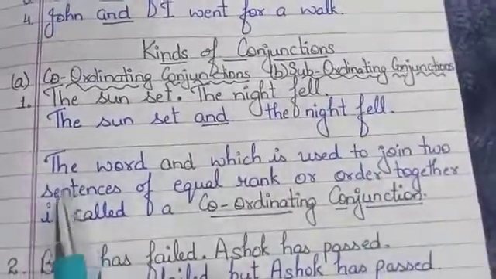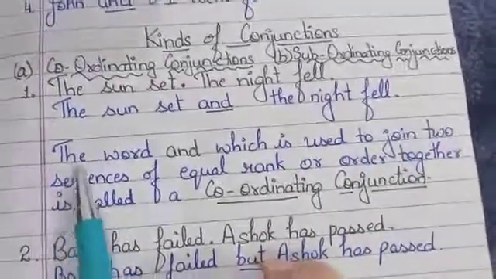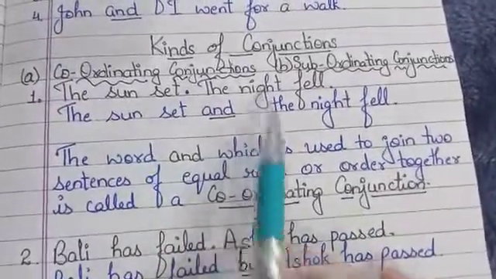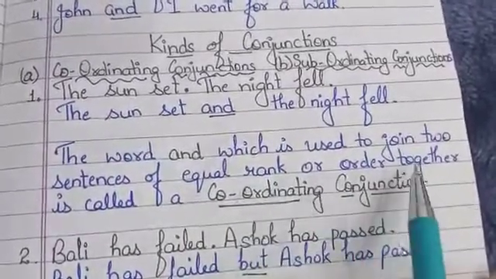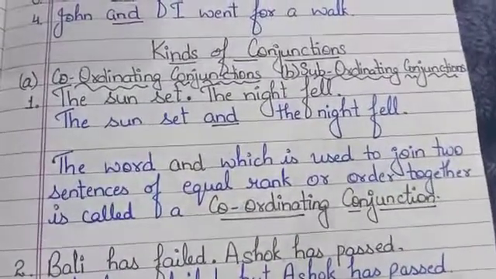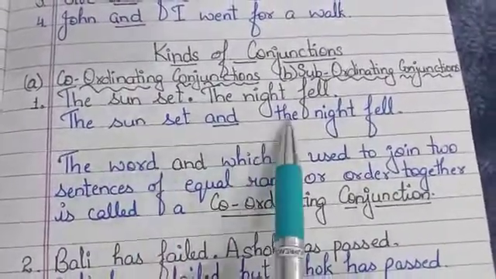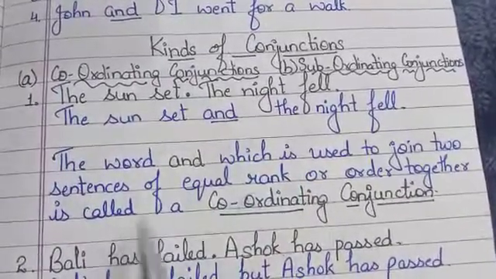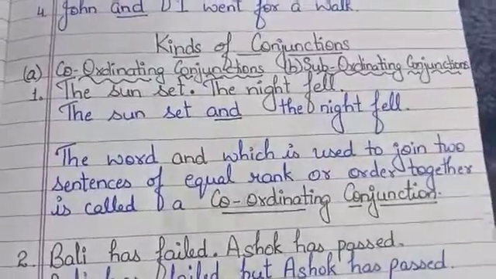Clear? So the word and, which is used to join two sentences of equal rank or order together, is called a coordinating conjunction.